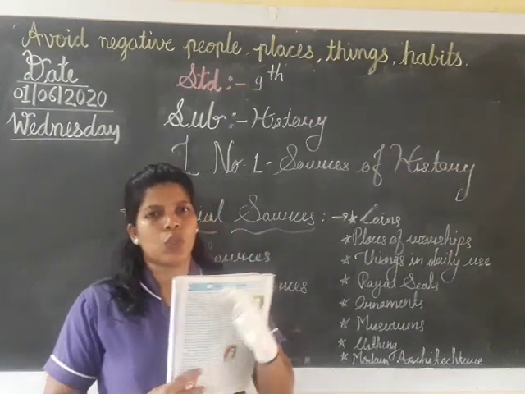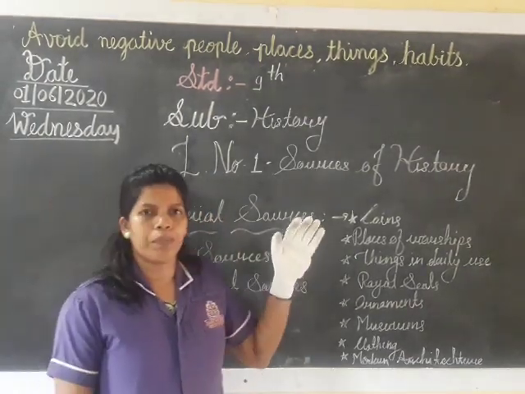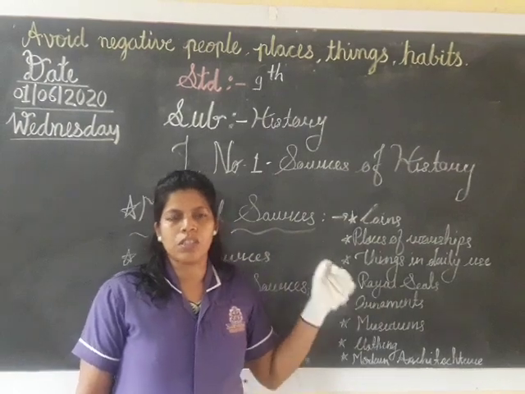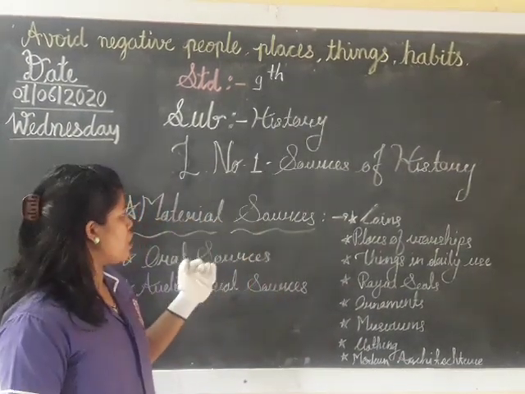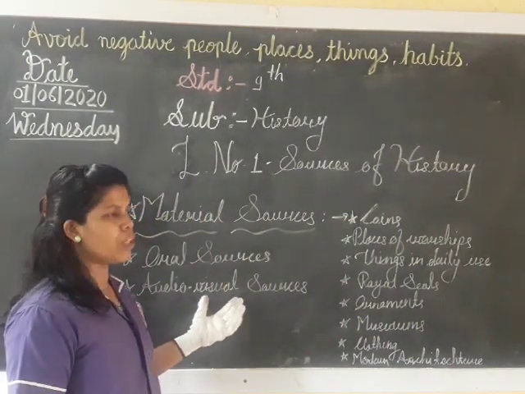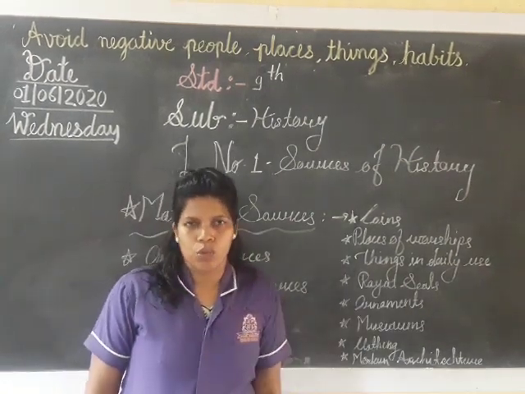And these are the sources of history. You have to remember: the first one is written sources, the second is material sources, the third one is oral sources, and the fourth one is audio visual sources.